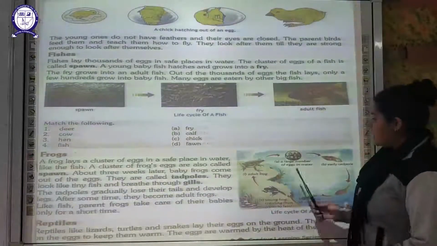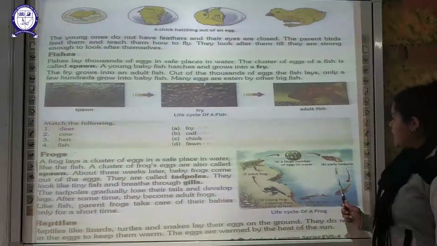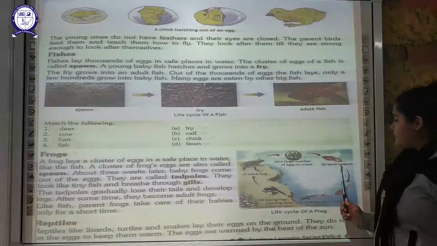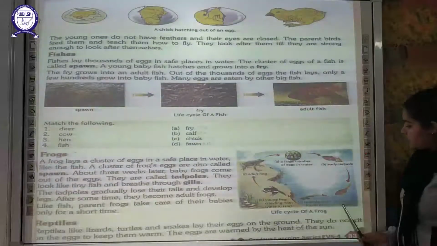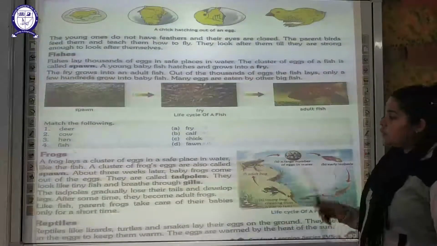You can see here the frog has laid a large number of eggs in water. This is the early tadpole. You can see from the diagram, this appears like a tiny fish, and this is a growing tadpole. Here these tadpoles are going to breathe through gills.